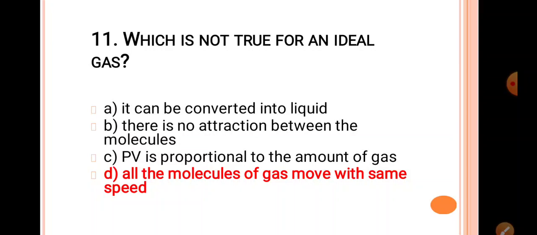This is incorrect. It means that the molecules of an ideal gas move with different speeds, and they are in continuous random motion with various speeds. Therefore, option D, all the molecules of gas move with the same speed, is incorrect. It is false for an ideal gas. So option D is correct.